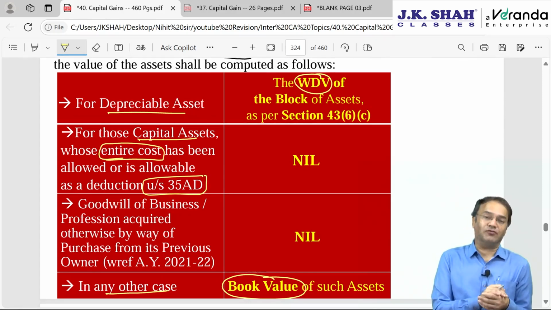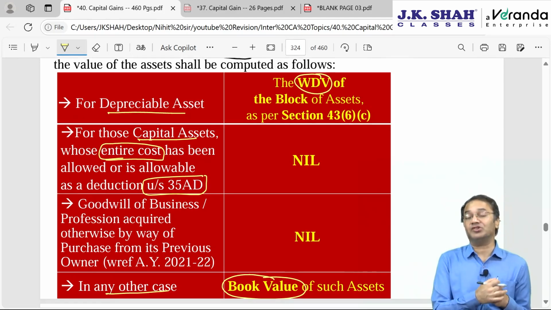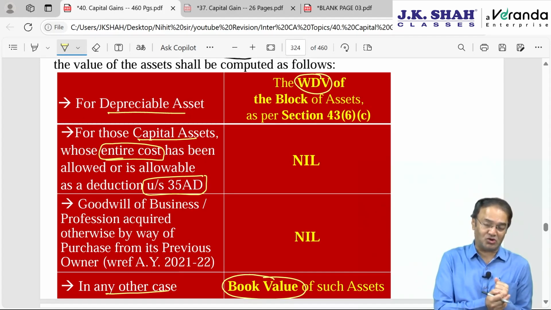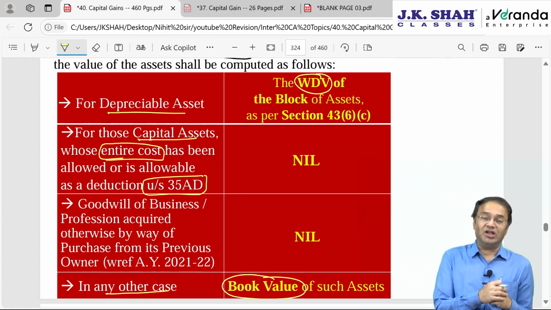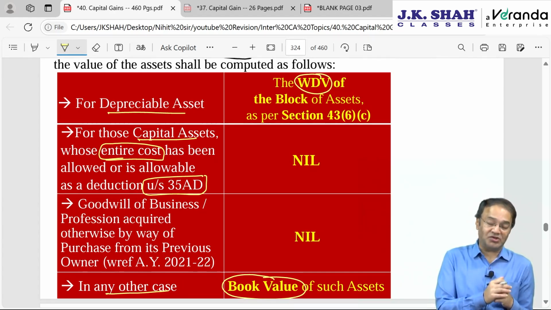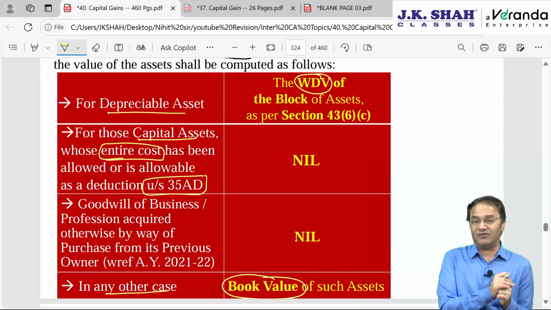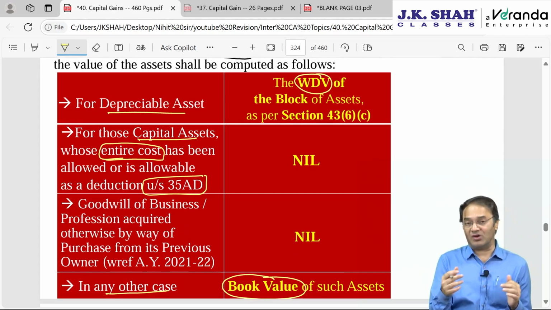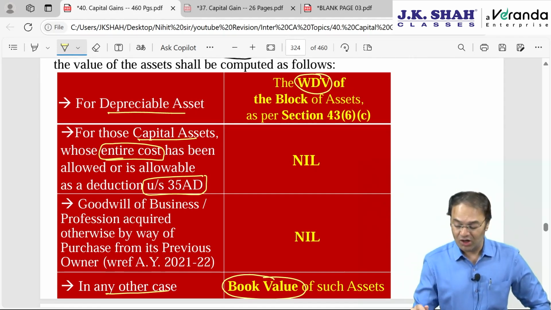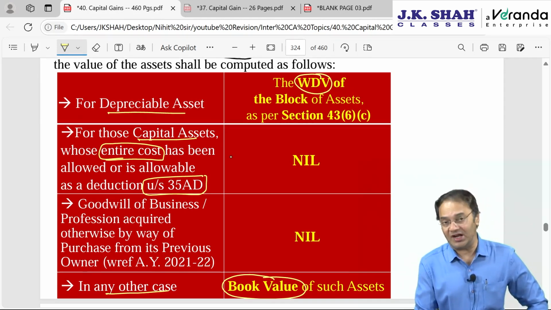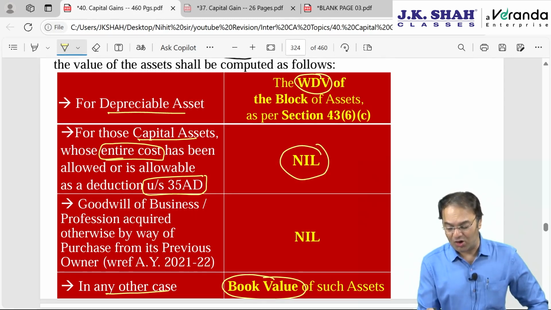Capital expenditure on 14 specified businesses like cross-country pipeline network for transportation of crude oil, natural gas, petroleum oil, cold chain facility, agricultural warehouse, warehousing facility for storage of sugar, hotel of 2-star and above, hospital with 100 patient beds and more, certain types of housing project under affordable housing scheme or slum redevelopment project. Where the cost of acquisition of the asset is entirely claimed as a deduction, now cost will be taken as nil. For 35AD assets, take nil.